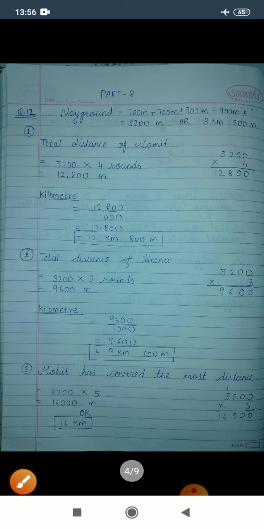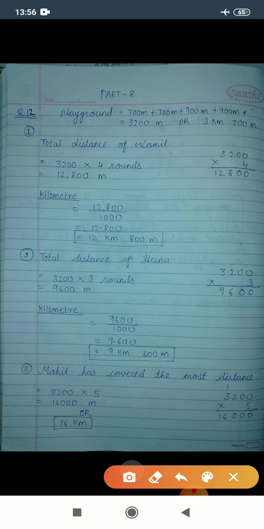You can see here I have already solved this question. First of all, I calculated the distance of the playground. The total distance is 3200 meter. Now in the first question we need to find the total distance of Namit. Namit ran 4 rounds, so 3200 multiplied by 4 gives you 12,800 meter.